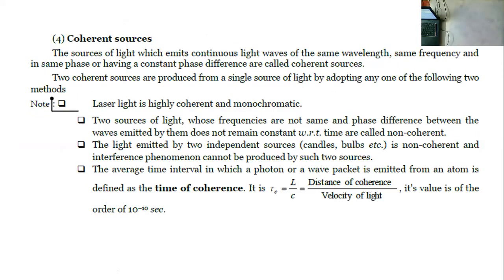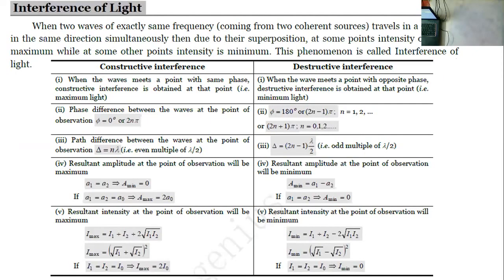Next, coherent sources. What are the different coherent sources, and how do we get them? Next, interference. We have two types of interference, constructive interference and destructive interference. We already went through this topic very clearly. I maximum is equal to I1 plus I2 plus 2 root I1 I2, and I minimum is equal to I1 plus I2 minus 2 root I1 I2.